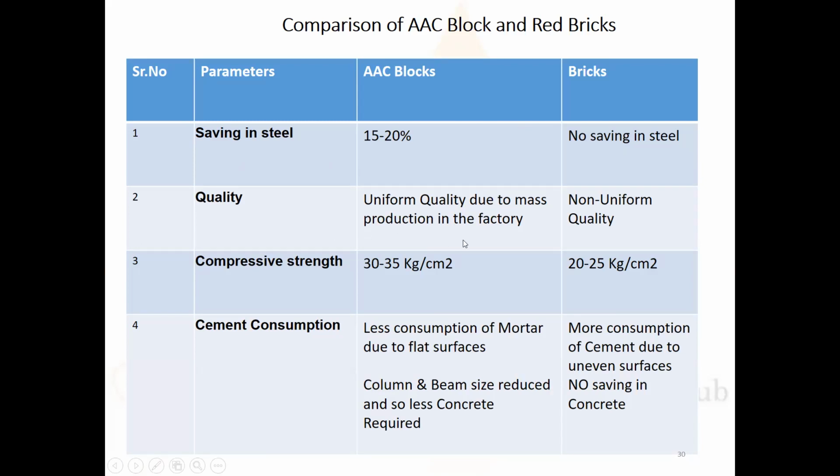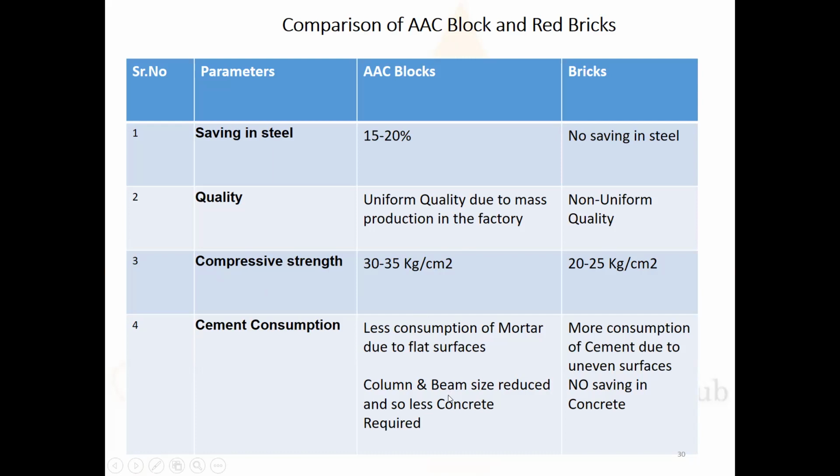Quality: uniform quality due to mass production in the factory, whereas in the bricks, it is not uniform. Compressive strength: 30 to 35 kgs per centimeter square in blocks, 20 to 25 kgs per centimeter square in bricks. Cement consumption: less consumption of mortar due to flat surfaces.